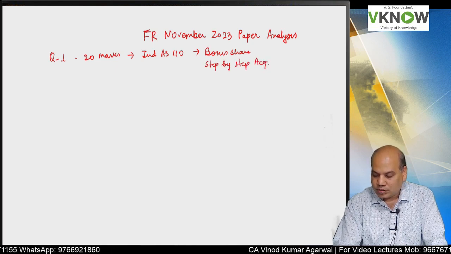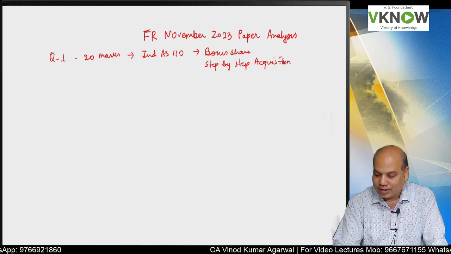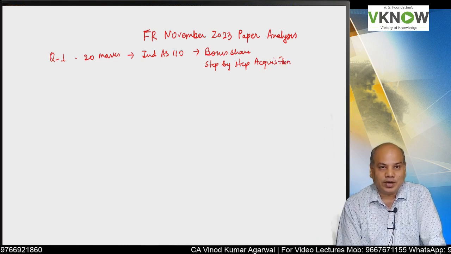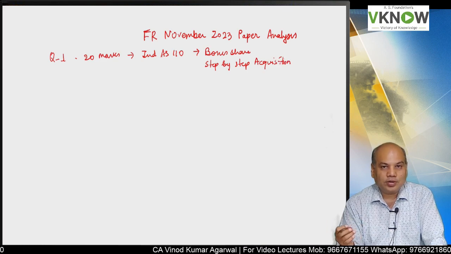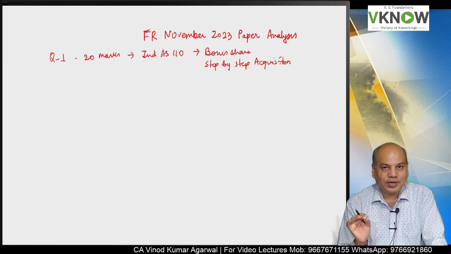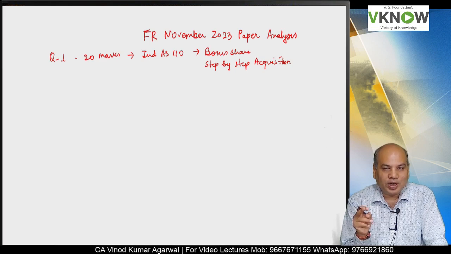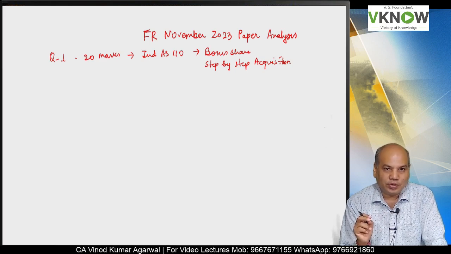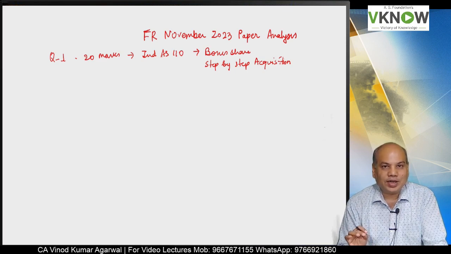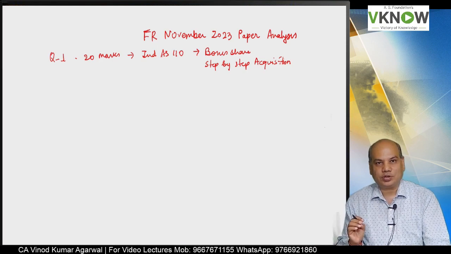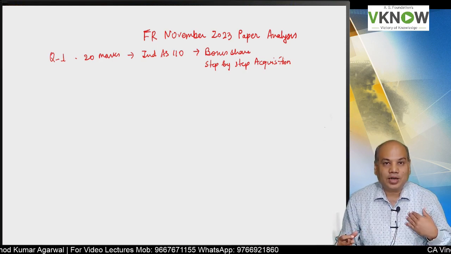This question was similar to the question they earlier used to ask in intermediate consolidated financial statement. So I believe they have taken this question from some old intermediate consolidated financial statement chapter and made some changes to bring it in line with Ind AS 110, because the whole drafting of the question looked to me as if it is an intermediate consolidation question under AS 21, but then when I checked, I thought I am making a mistake.